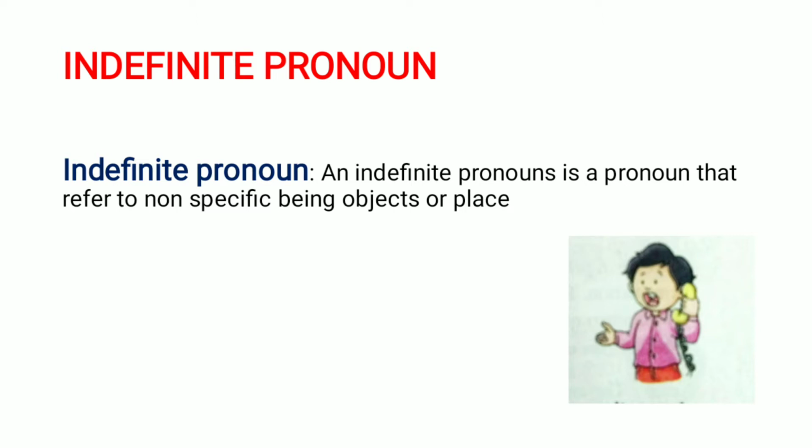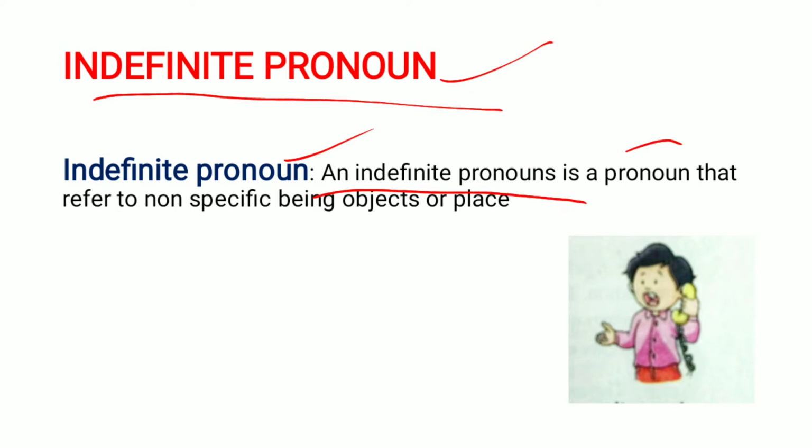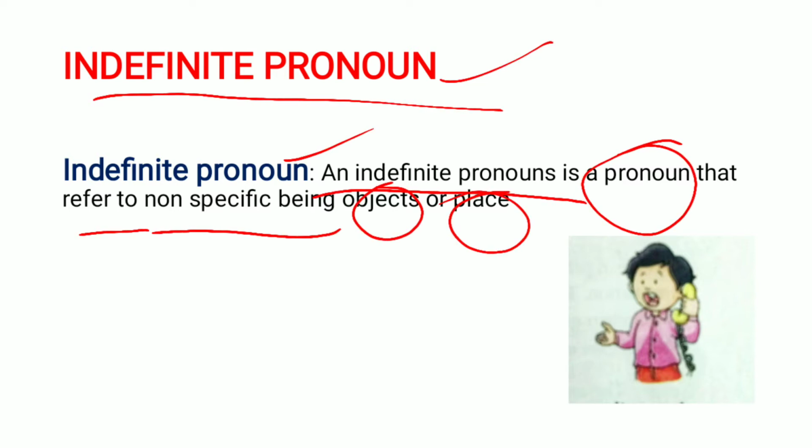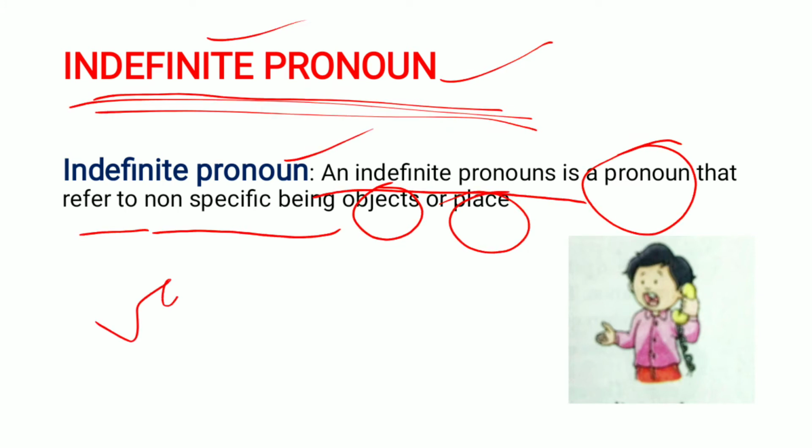So what is an indefinite pronoun? An indefinite pronoun is a pronoun that refers to non-specific beings, objects and places. See, the name itself is saying indefinite, that is vague and not clear.